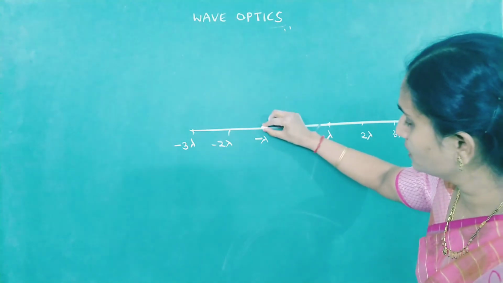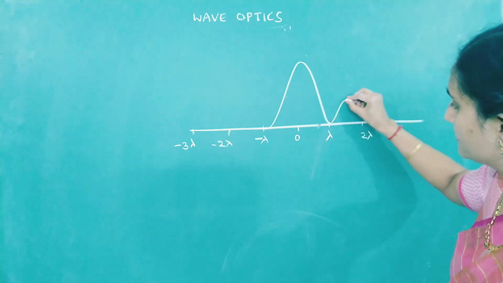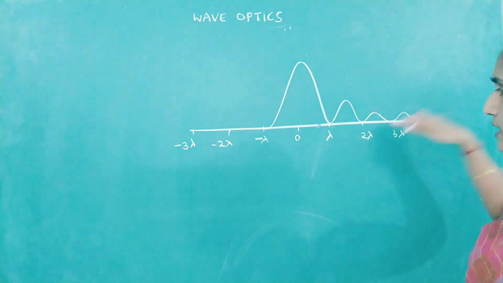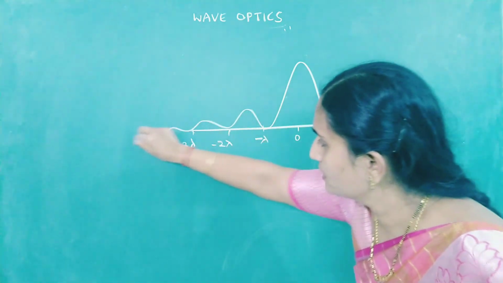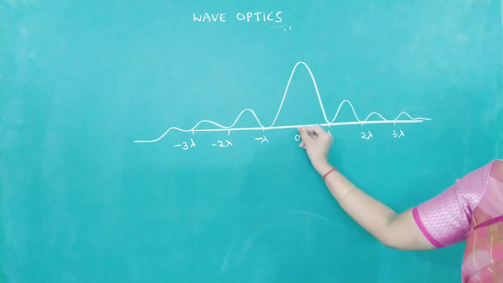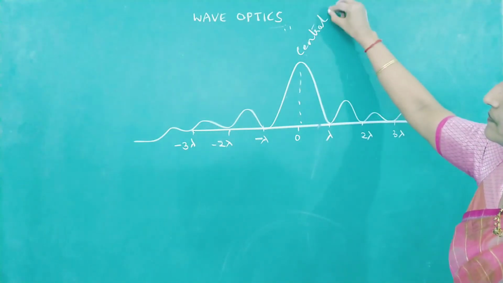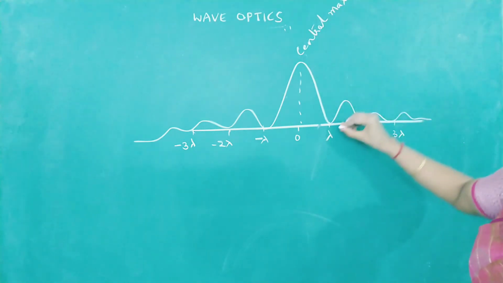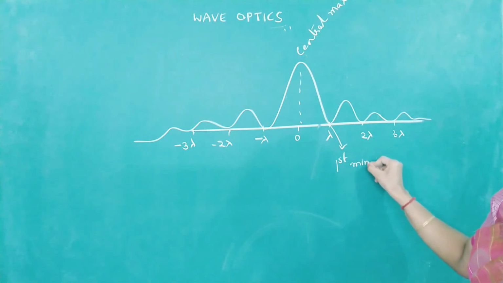So how do we show the pattern? This is how the diffraction pattern looks. Look at the intensities, they are gradually decreasing, becoming lesser and lesser. This is called the central maximum. This is called first minima.